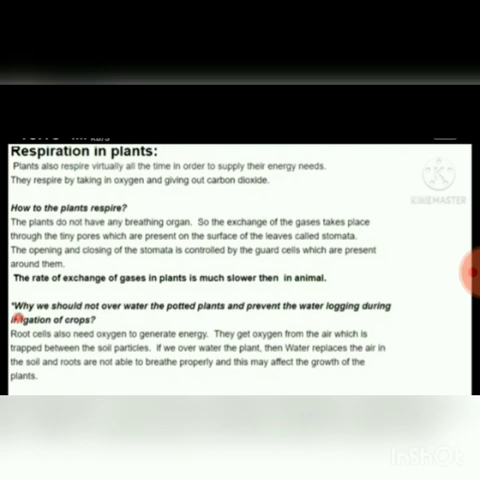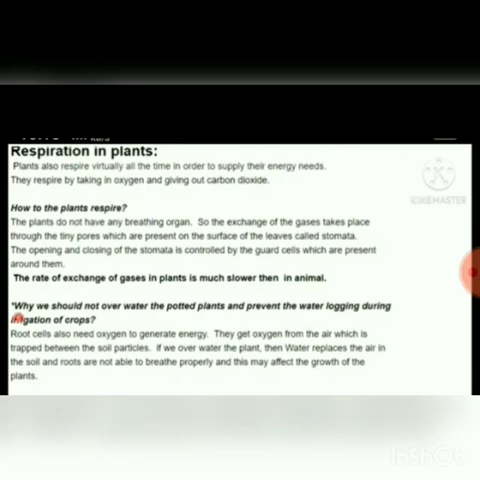Here is a question. Why should we not overwater the potted plants and prevent waterlogging during irrigation of crops? So root cells also need oxygen to generate energy. They get oxygen from the air which is trapped between the soil particles. And if we overwater the plant, then water replaces the air in the soil and roots are not able to breathe properly, and this may affect the growth of the plant.